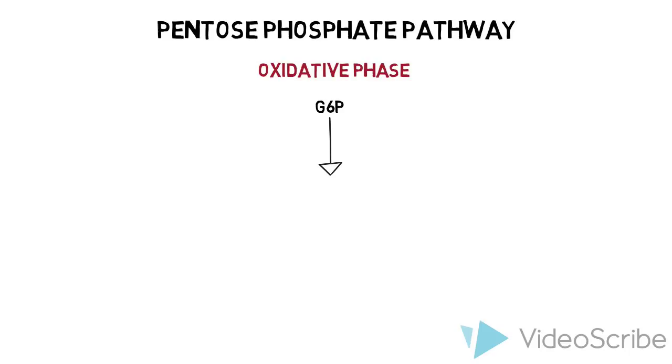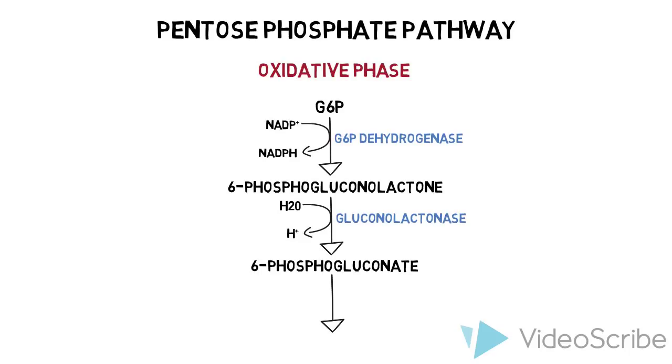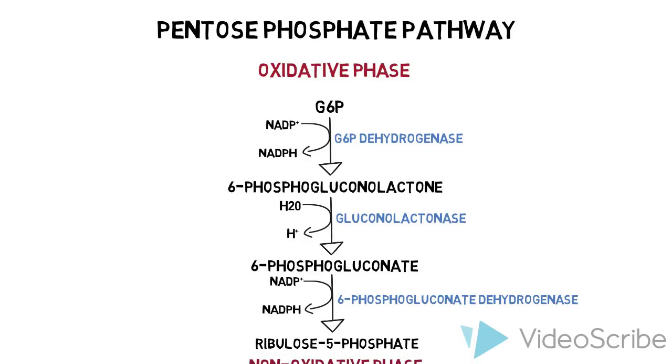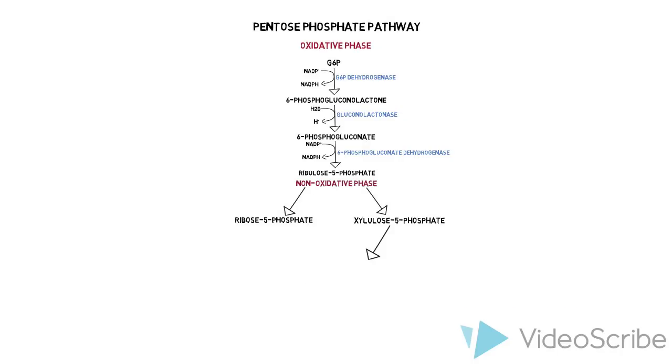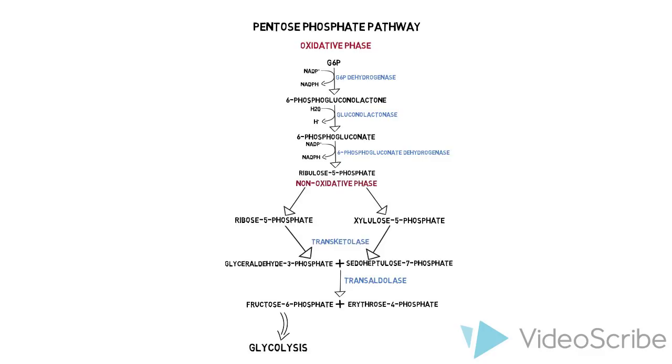One of the first intermediates of glycolysis, glucose 6-phosphate or G6P, is involved in the pentose phosphate pathway or PPP. G6P is used to generate NADPH required for reductive biosynthesis and ribose 5-phosphate, a major component of nucleic acids. The PPP is comprised of an oxidative and a non-oxidative phase. The oxidative phase produces NADPH molecules, while the non-oxidative phase results in the generation of ribose sugars and other glycolytic intermediates. The first rate-limiting enzyme of the PPP is G6P dehydrogenase. This enzyme is responsible for oxidizing G6P to 6-phosphogluconolactone, thereby resulting in the release of NADPH.